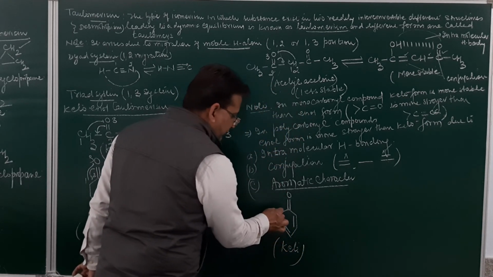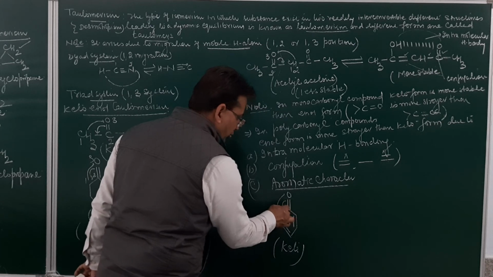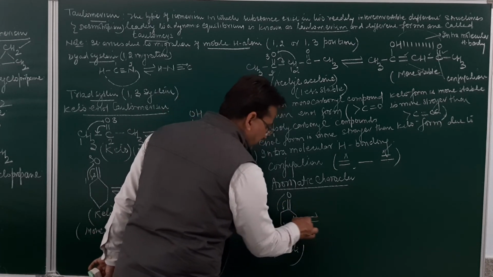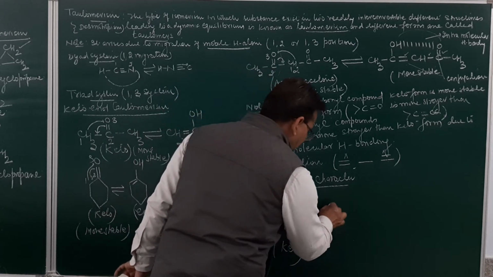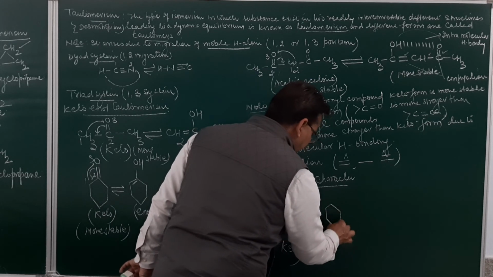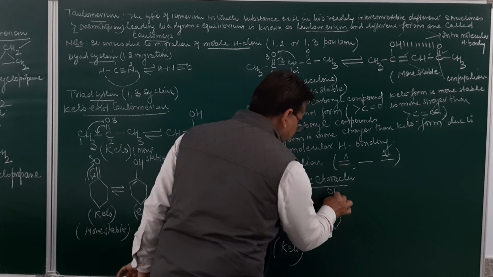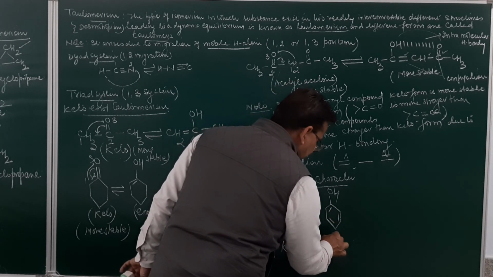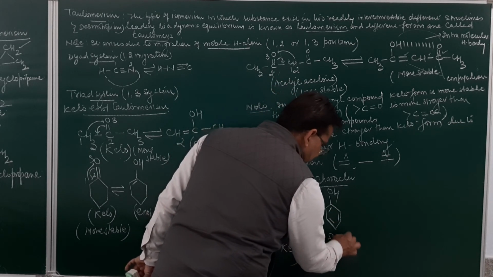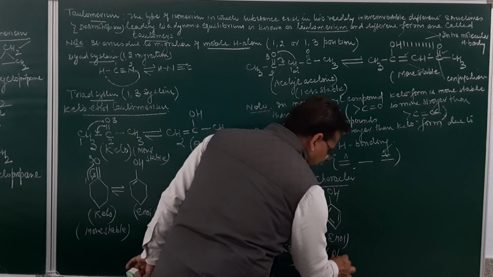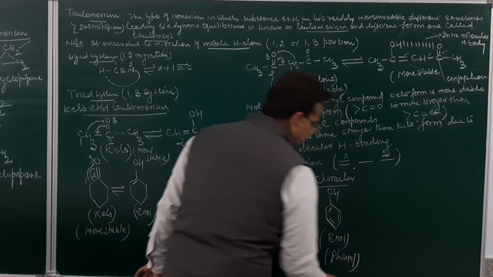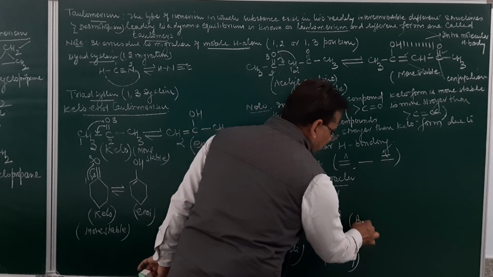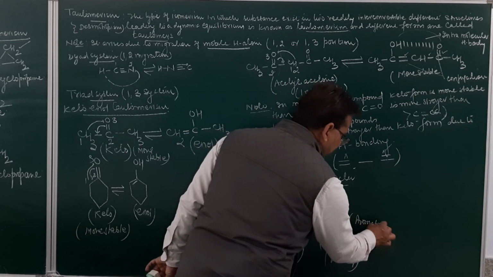Now suppose H migrates from here to here and the double bond to this side. So which form will develop? It will change into the enol form. This will be OH and this will become a molecule of phenol. So this is enol form, and the molecule will be called a phenol molecule. And this is aromatic in nature. This compound will be aromatic.